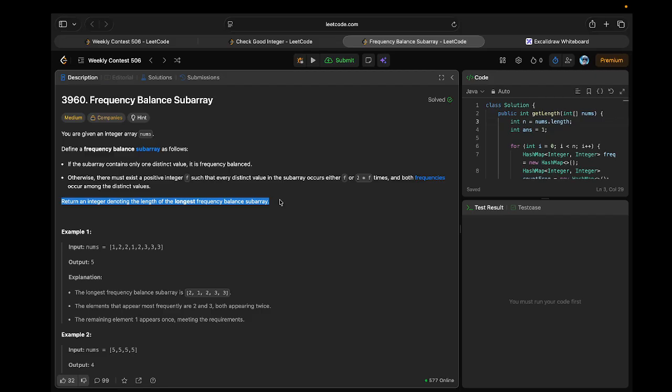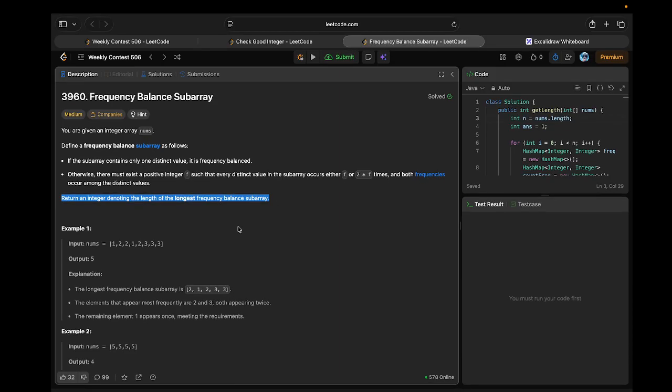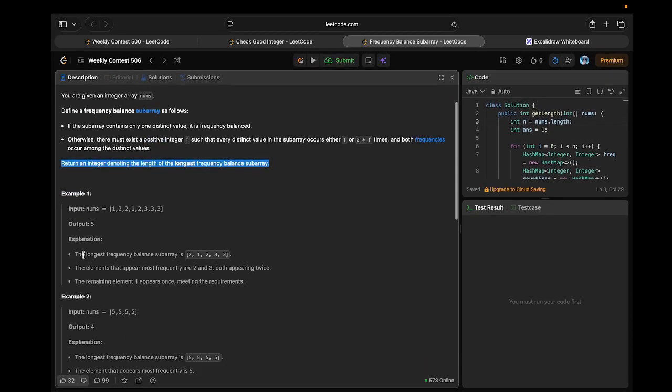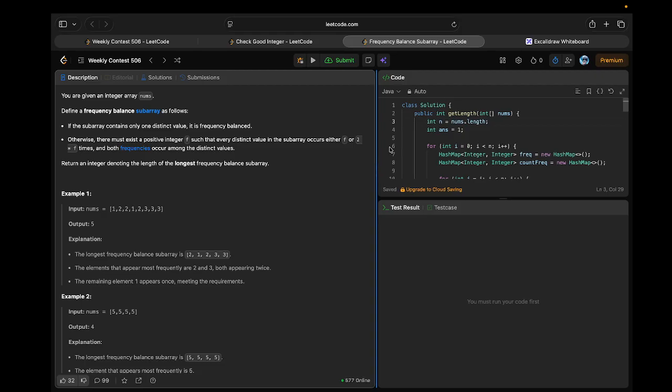So we have to return the longest frequency balanced subarray. In this particular case, the answer is 2122, and the elements that appear most frequently are 2 and 3, both appearing twice. This matches the previous description which LeetCode has since edited, but now let's understand why this is a valid case and what the problem is asking us to do.